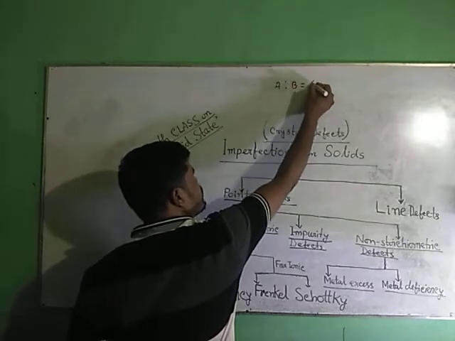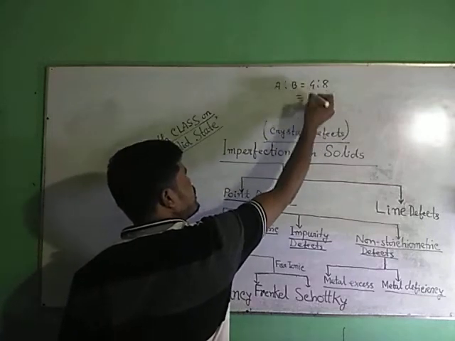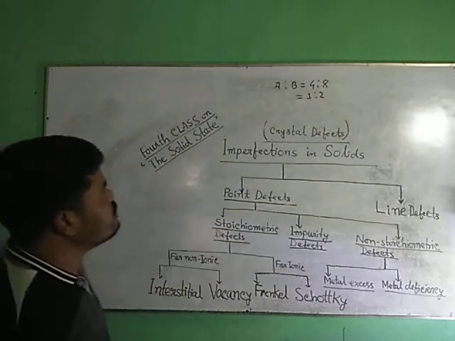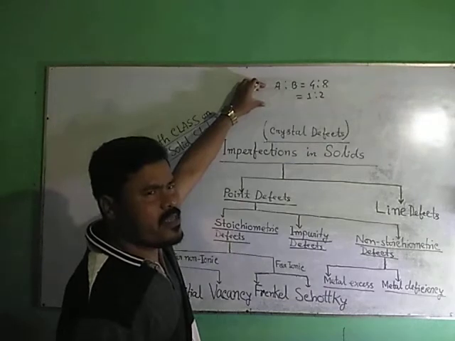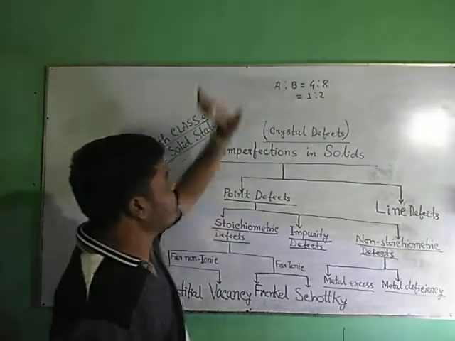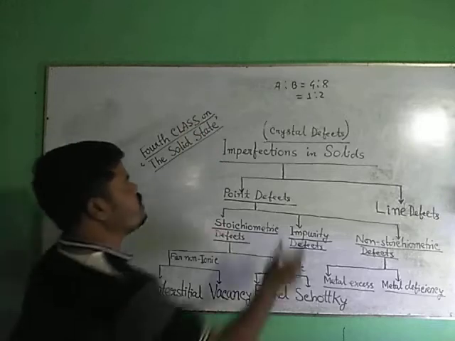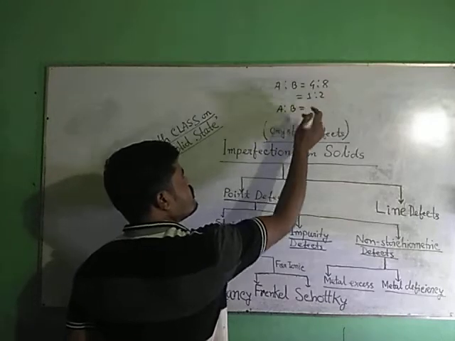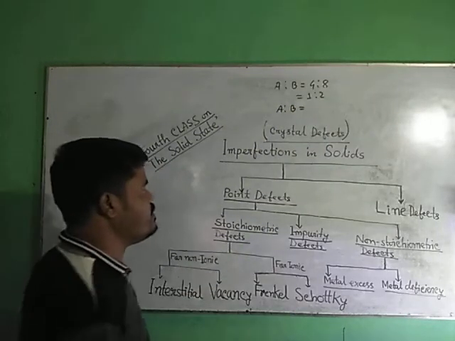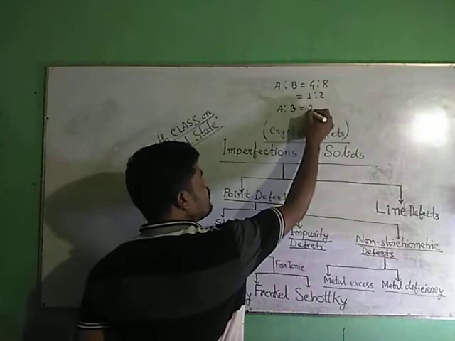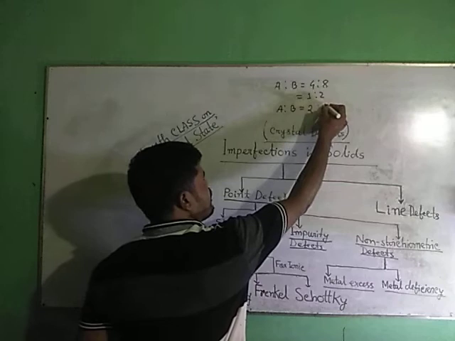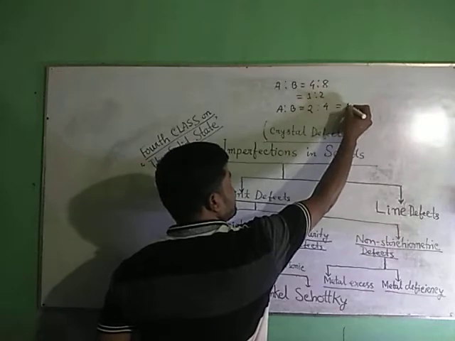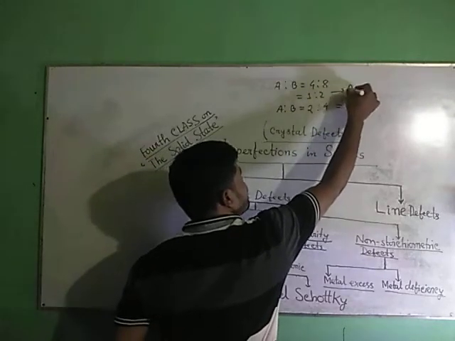Suppose in a crystalline solid there are A and B atoms. A was 4, B was 8, so the ratio is 1:2. It is an imaginary, ideal crystal structure. If we get it in reality, let some particles of A and B be missing. After missing, let the number of particles of A be 2 and of B be 4. Then we get 1:2 again. So here the formula is AB.